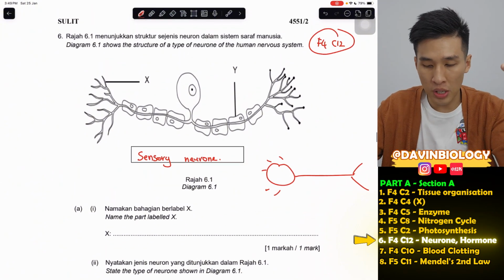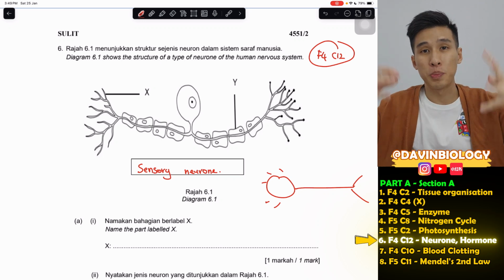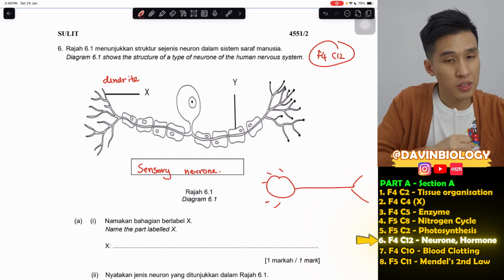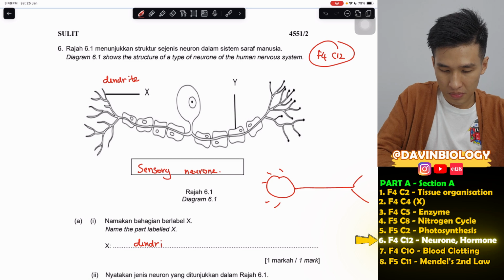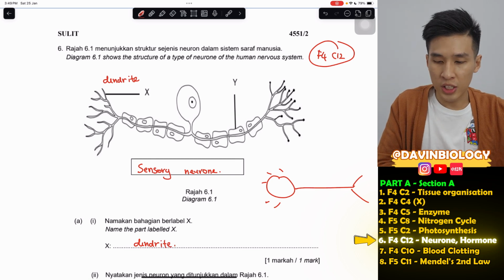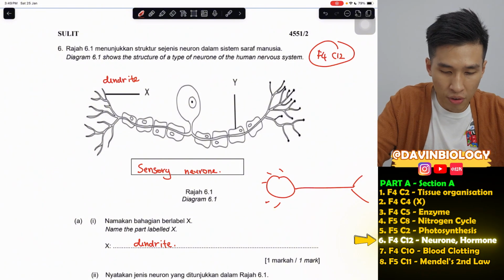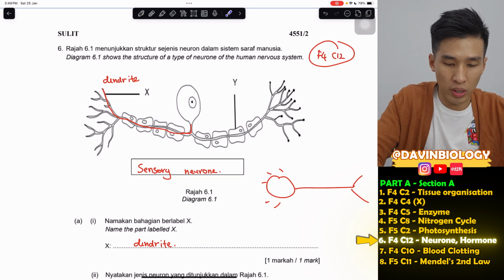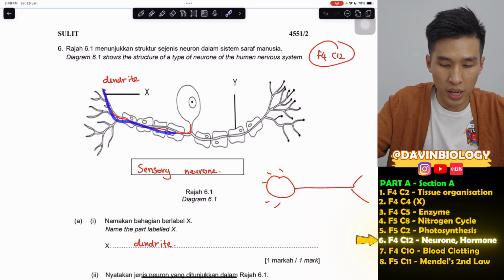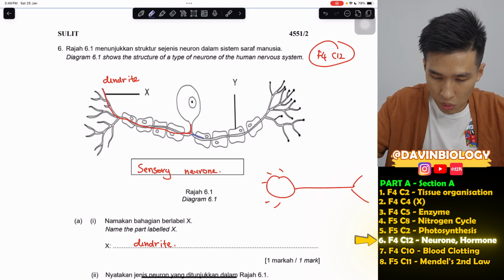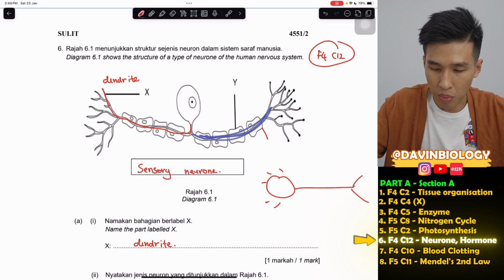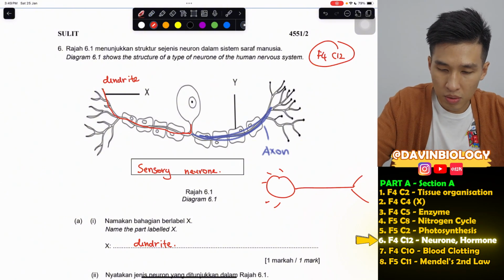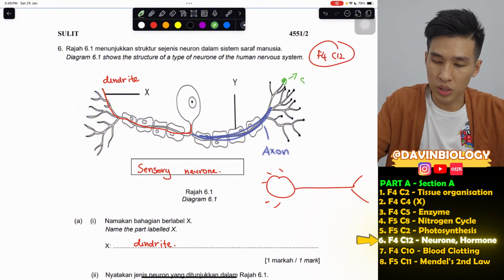Part labelled X. So in a neuron, the structure is like a human. There's a head, there's a body, there's a tail. So this is the head, it's called the dendrite. So X is the dendrite. Okay, so the body is called the axon. For the dendrite, it will always connect until the cell body. So even though here it looks like the head only, actually the head is stretched all the way until the cell body. Then the subsequent part here, which we call the body, is the axon, which is just this axon. And the butt, where the signal will then come out, is called the synaptic knot.